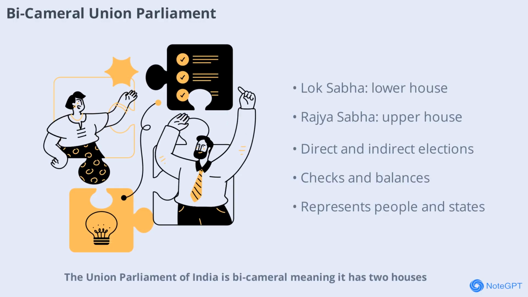The Union Parliament of India is bicameral, meaning it has two houses, the Lok Sabha and the Rajya Sabha. The Lok Sabha, or House of the People, is the lower house with members directly elected by the people. The Rajya Sabha, or Council of States, is the upper house with members elected by state legislatures. This bicameral system ensures better lawmaking and prevents hasty decisions. It also allows for representation of both the people and the states, balancing national and regional interests.